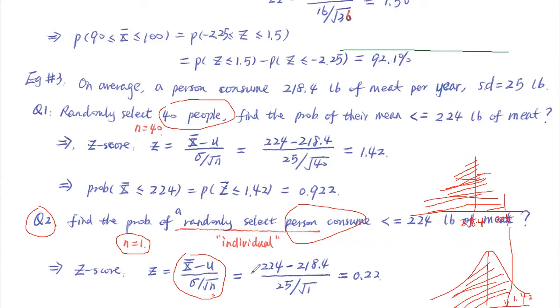We apply the same formula and find the z-score is 0.22. Previously, for the average of 40 people, the z-score was 1.42. Now we find the probability is 58.7%, which is less than the 92.2% we had earlier.